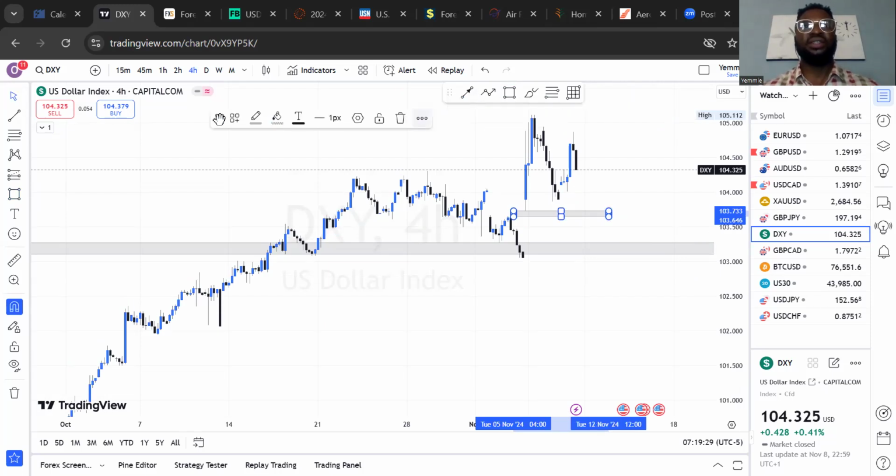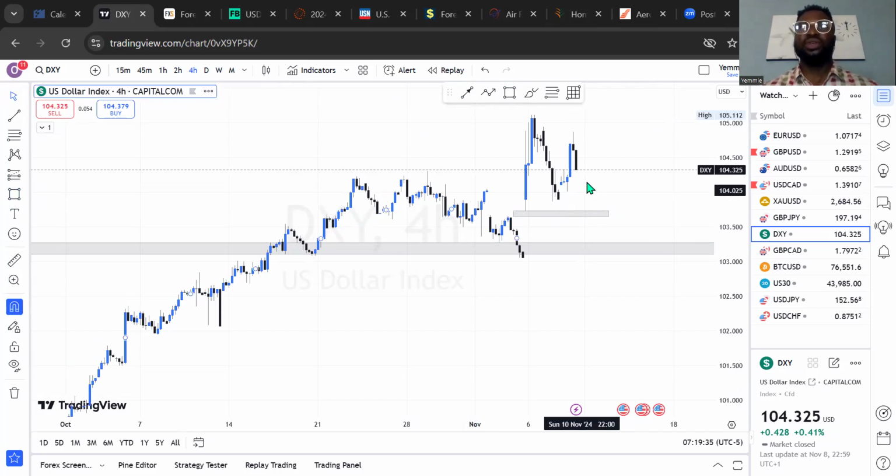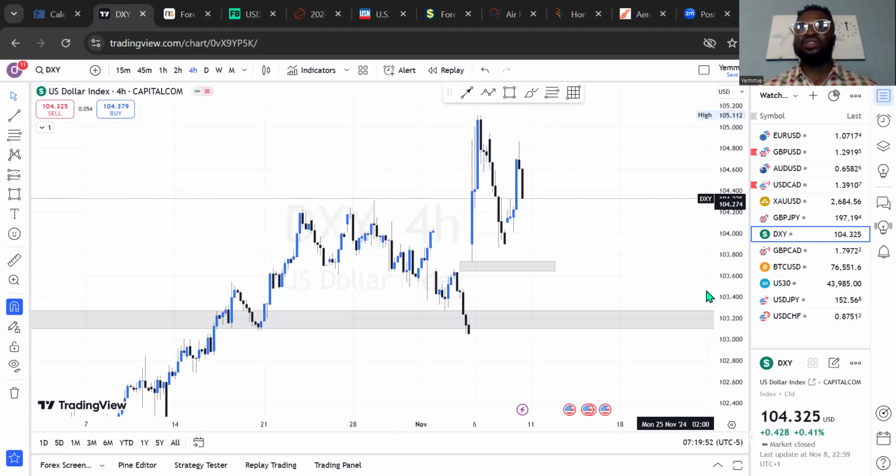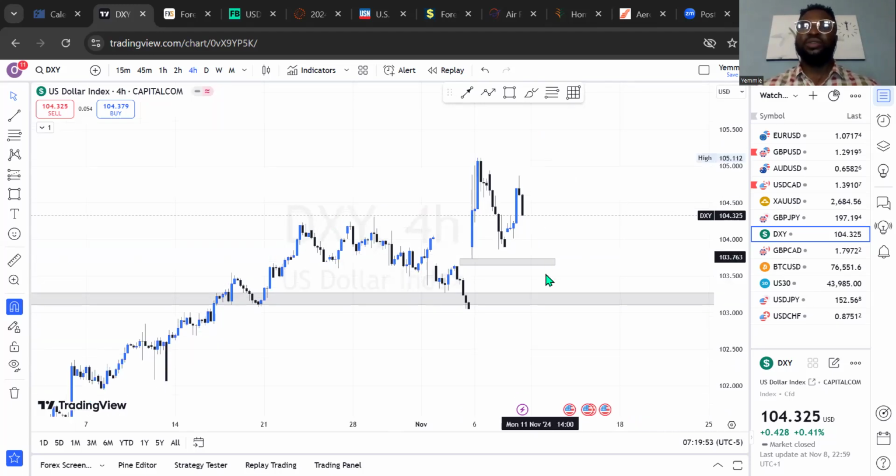It's easier and it is also safer for us to wait for the market to still go bearish into this price level before we pick up a buy opportunity on this particular one. So a gap happened multiple times there, which is one of them. And here's another one right there. So from this price level to this price level, the gap has not been mitigated. So we expect the market to still come back there and do what is necessary. Till then, I'll be expecting the market to move bearish on DXY before we have that bullish ride.